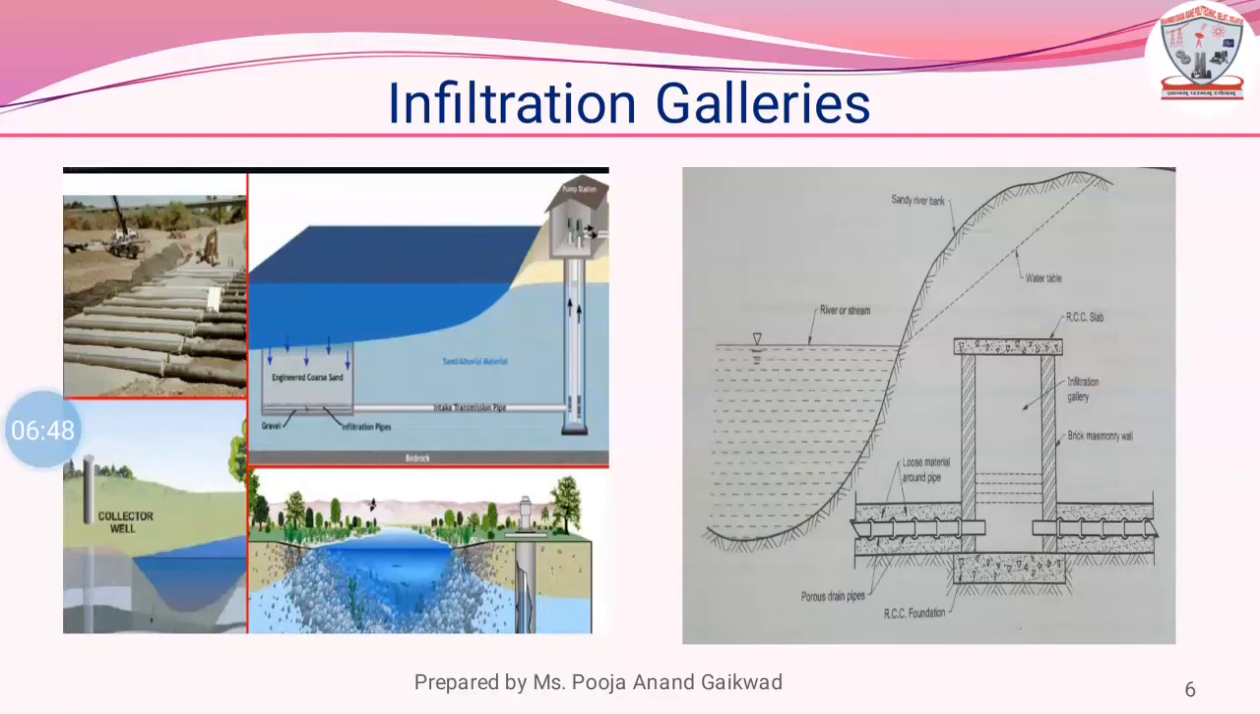Manholes. Manholes are provided for inspection at 100-meter intervals if the pipeline is very long. The figure indicates an infiltration gallery in 3D form, whereas the next figure indicates an infiltration gallery in 2D form.